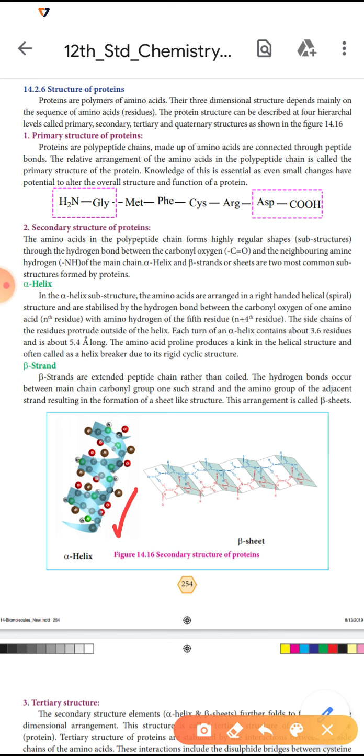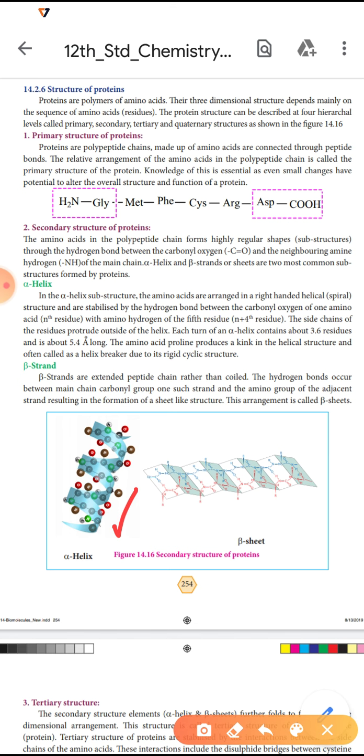First one is N, it is joined with the amino group of the fifth one, N plus four residue. The side chain of the residue is projected outside of the helix.